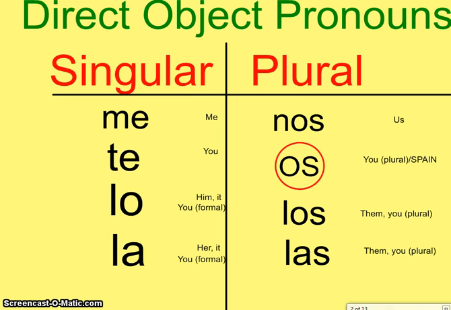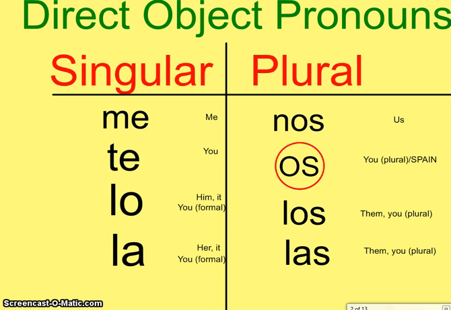On the left-hand side, we have singular DOPs, or direct object pronouns. We have me, which replaces me, te, which replaces you, lo, which replaces him. It could be it or you formal. La is her, it or you formal.